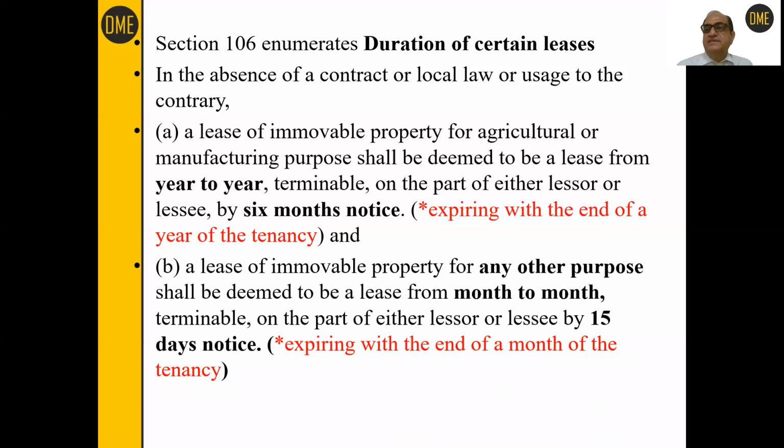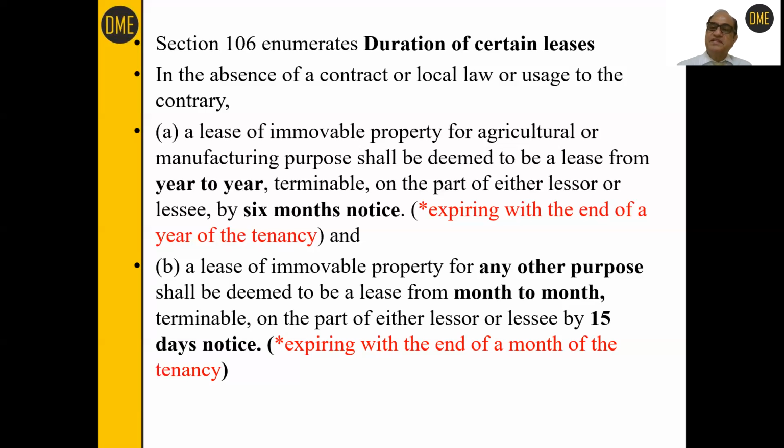Second category of lease which is available to you under the Transfer of Property Act is a lease of immovable property for any other purpose, barring agriculture purpose, barring manufacturing purpose. If the lease is given for any other purpose, any third purpose, then that lease shall be deemed to be a lease from month to month, terminable on the part of either lessor or lessee by 15 days notice. Notice period is the same, but it is not necessary that this 15 days notice should end with the end of the month of the tenancy.